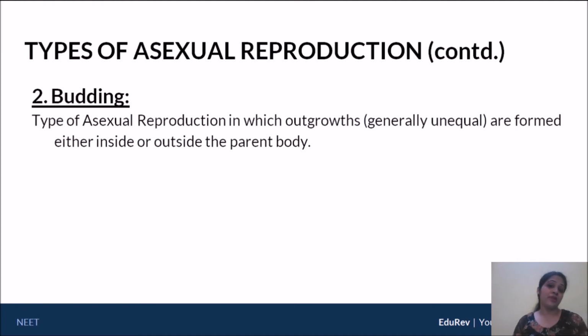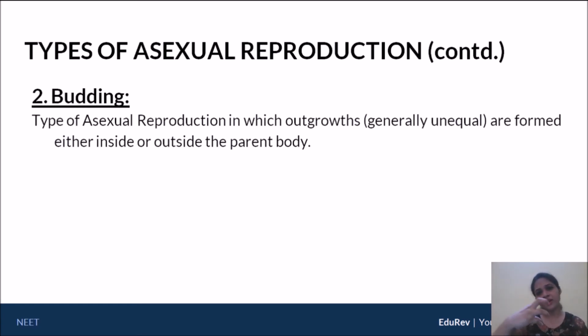Now, the next type of reproduction is budding. Budding is a little different from fission. Why so? When we spoke about fission, we said that the parent cell divides to give you 2 daughters, and the 2 daughters are more or less equal in their cytoplasm. However, when we speak about budding, the daughter cell is produced as an outgrowth.